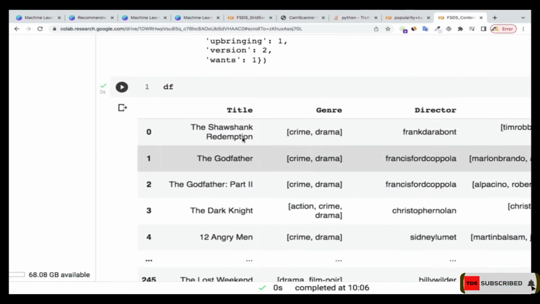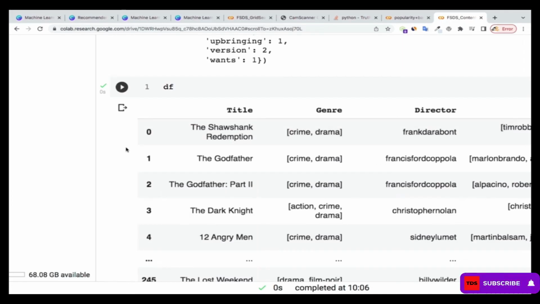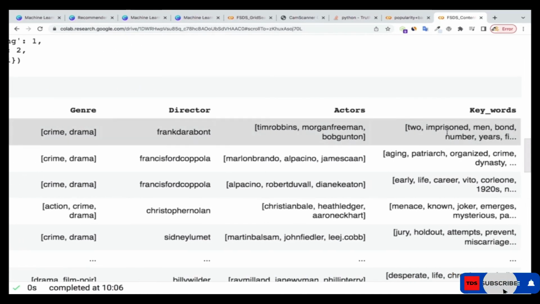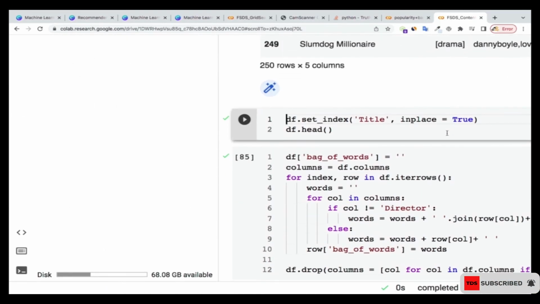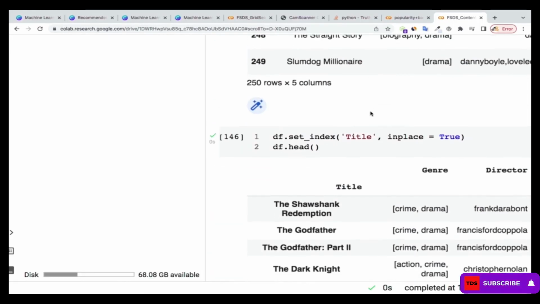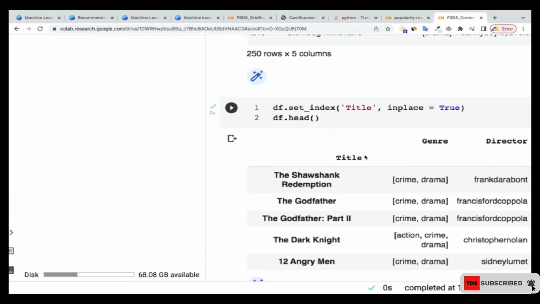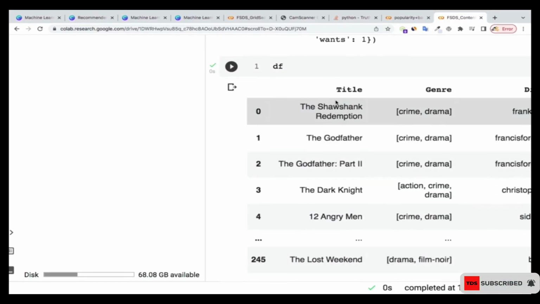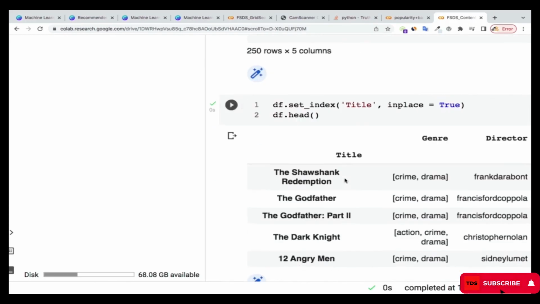In the DataFrame, we have the title and the other columns, and then we have an index over here. But I want the title to be in the index, so that based on that title, if I want to say Godfather, I can select Godfather and all the other information of Godfather will come alongside. That's why I need to set the index to that. So now you can see that the title is now the index, instead of this one being the index and this one being a column.